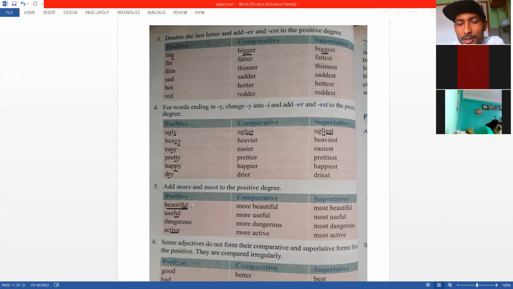That will be too much. So in this case, where there is already something added at last, like danger has dangerous, OUS added and it becomes dangerous, you don't add ER or EST again. You just write more beautiful, most beautiful.